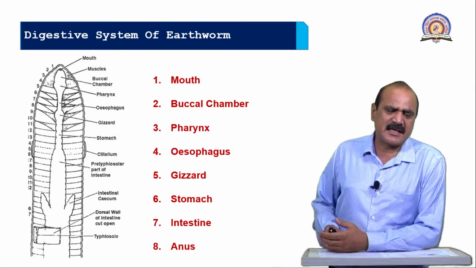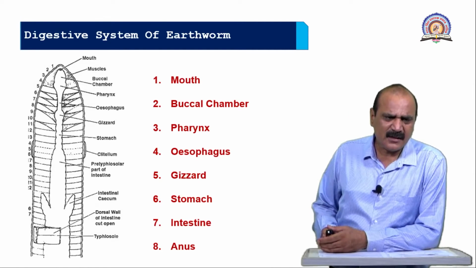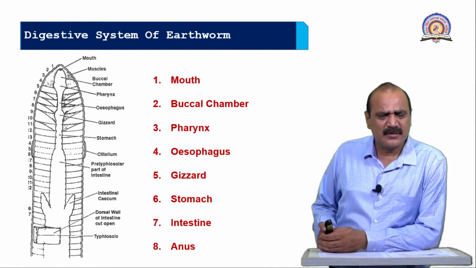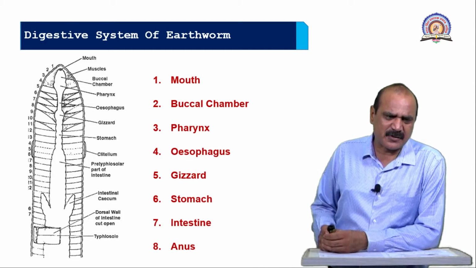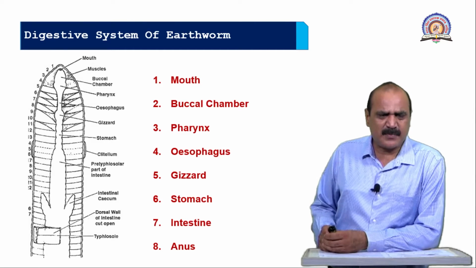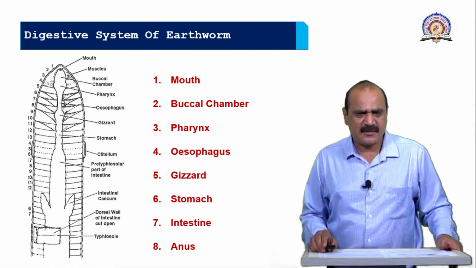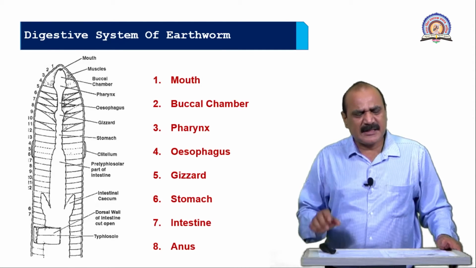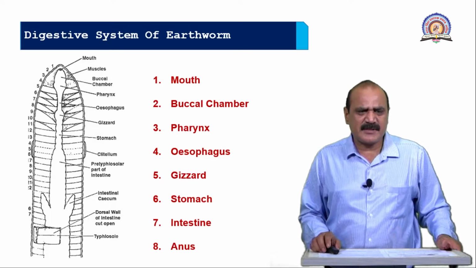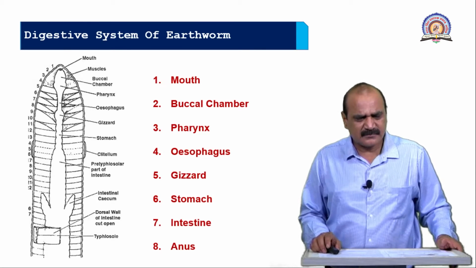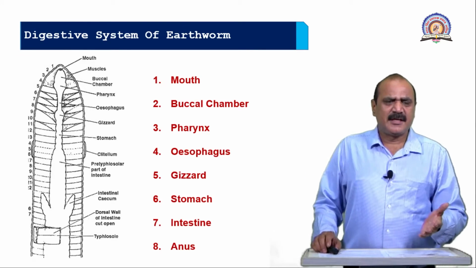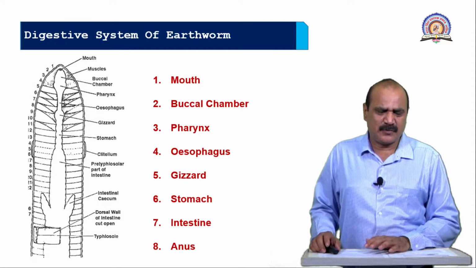The typhlosole also divides the intestine into three parts: the pre-typhlosolar region, typhlosolar region and post-typhlosolar region, which play an important role in the storage of this food material, and these are useful for the digestion. Means here specific types of enzymes act on specific types of food material to digest the complex food to simpler food.